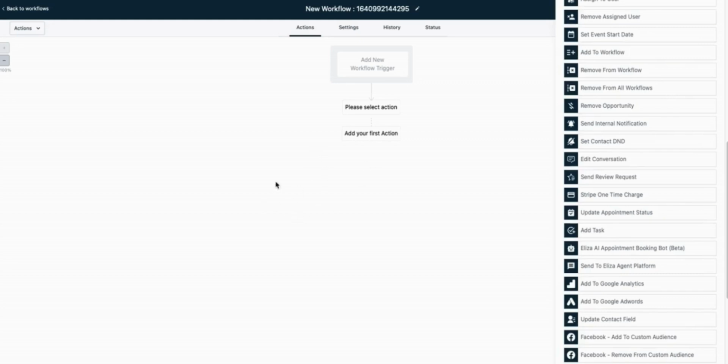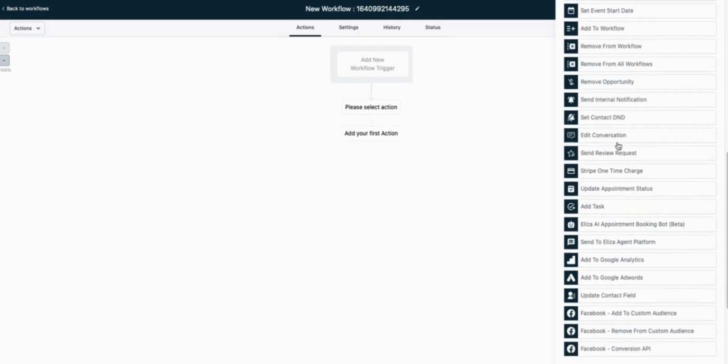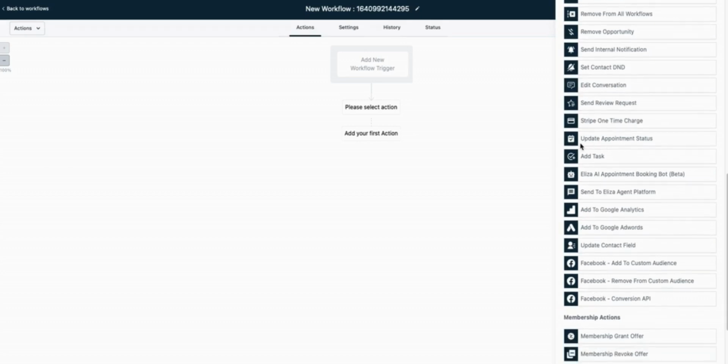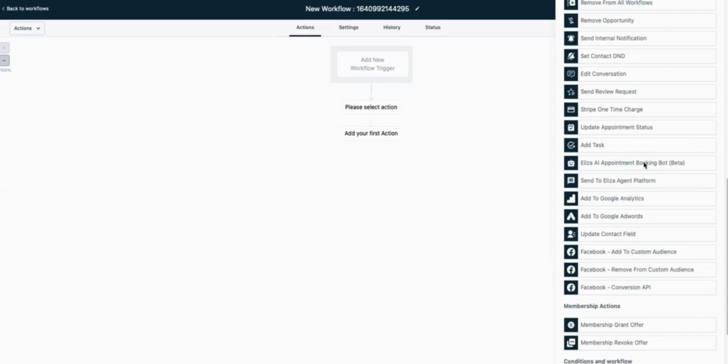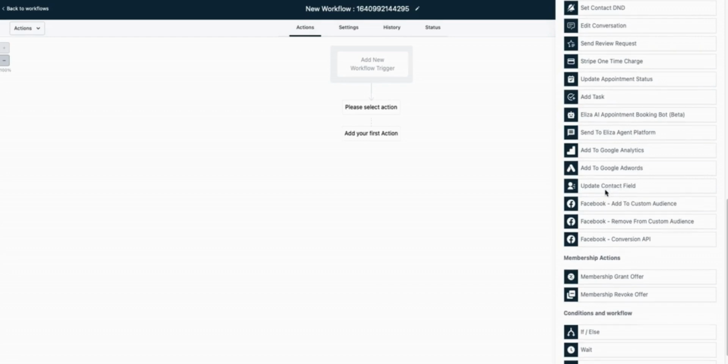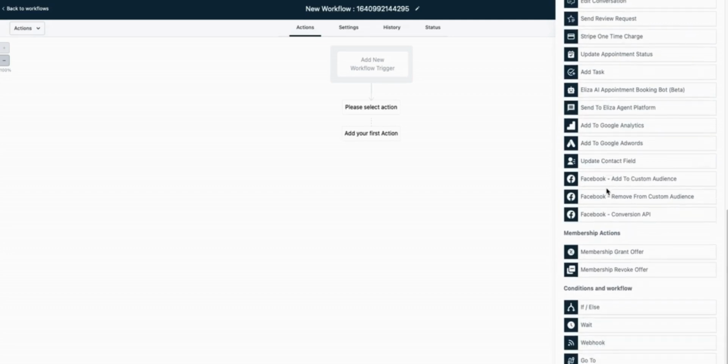If they respond, they want to be taken off on here. Maybe you want to add them to the Do Not Disturb, right? You can edit their conversation. You can send a review request. You can send a one-time charge to them where if they say, "Hey, I'm interested, I want to buy," you can automatically send them a way to pay. Really awesome. You can update their appointment status. You can add tasks. You can try to book an appointment with them. You can add to Google Analytics or Facebook ad campaigns, custom audiences. You can update their contact field if they give you like phone numbers and things.